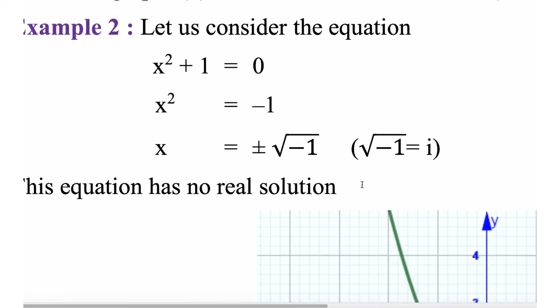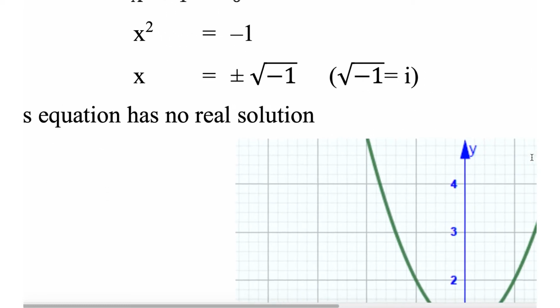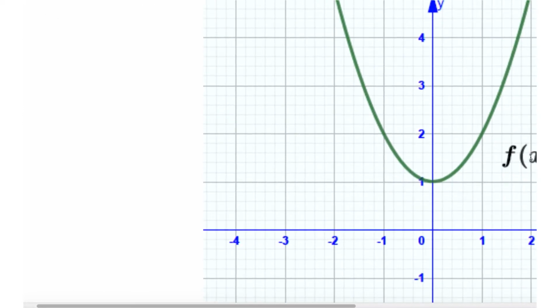Let us consider the equation x square plus 1 equal to 0, where x square equal to minus 1. In this case it is plus or minus root minus 1. Now we cannot get away with the root. Okay, and root over minus 1 is nothing but i, that is denoted as i. So this equation has no real solutions.